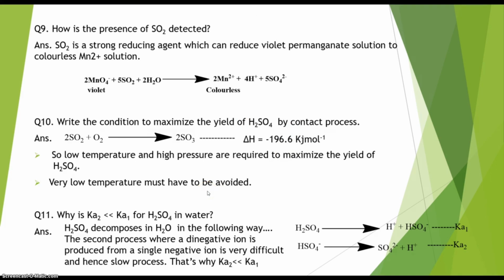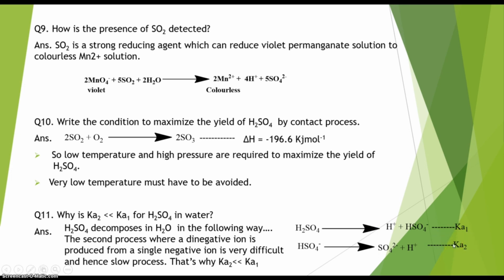Why is Ka2 very much less than Ka1 for H2SO4 in water? As we know, H2SO4 is a dibasic acid. So H2SO4 contains 2 protons, and it dissociates in water, in the first step, as H+ and HSO4-. This is the cation and anion formed in the first step. And in the second step, the HSO4- formed in the first step decomposes into SO4 2- and H+. So the dissociation constant for the first step is Ka1, and for the second step is Ka2.